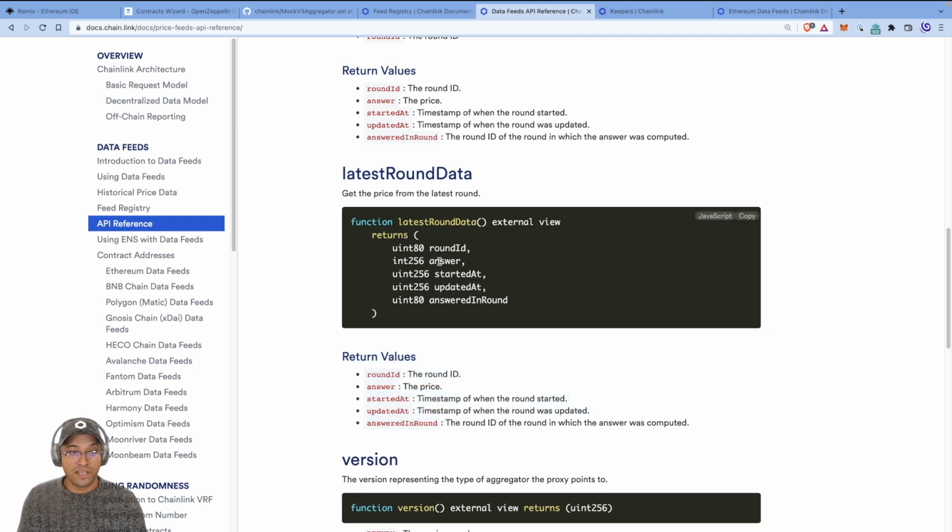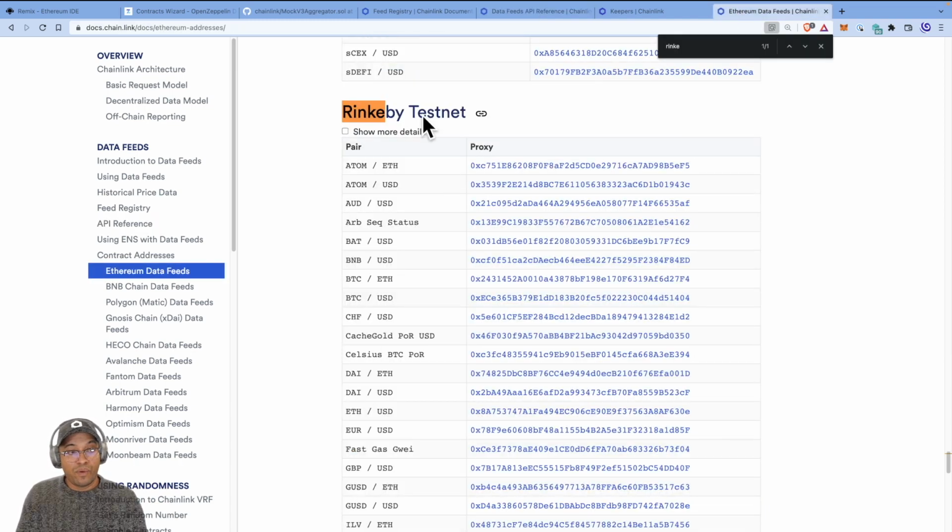Now, one thing to note is that because Solidity doesn't support floating point, the answer is just one long big number, right? But the actual price feed, see how we went to this Rinkeby testnet in the Ethereum addresses? So it's Ethereum data feeds, and you look for the Rinkeby testnet, and we're going to be using BTC/USD.